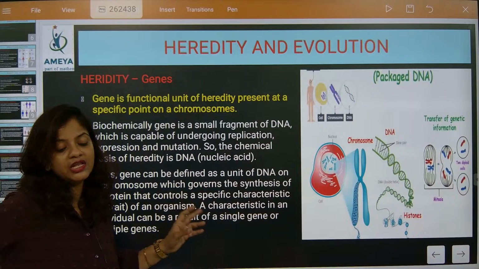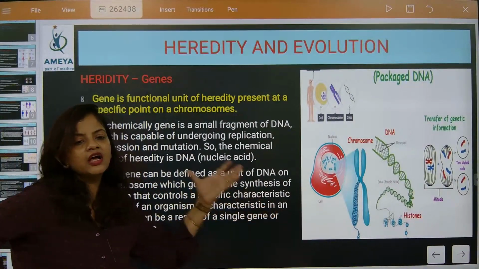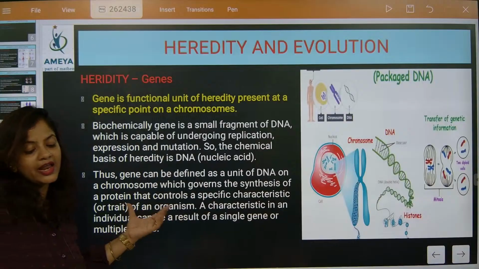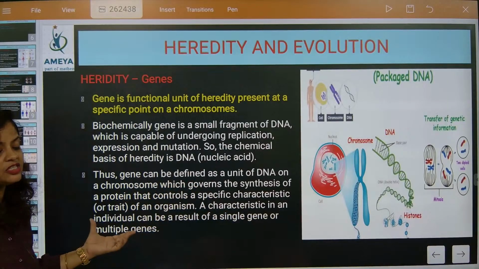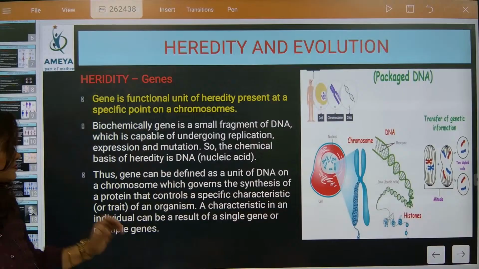This protein is very specific, and this protein controls specific characteristics. What is the other name of characteristics, beta? The other name of characteristics is trait.